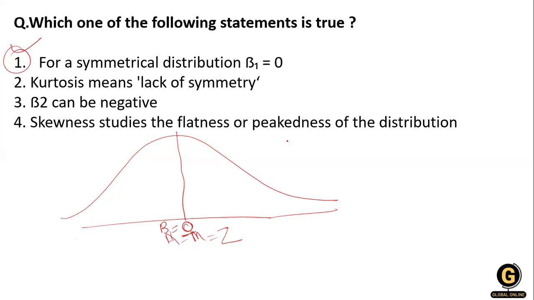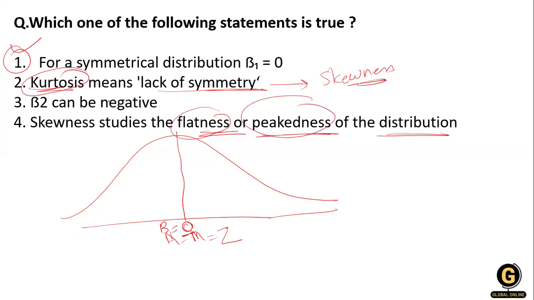It is true. Now, next move toward statement number 2. Kurtosis. What is kurtosis? Lack of symmetry is what we see in skewness. Kurtosis shows the thickness and the flatness of the distribution of the data. So kurtosis is the flatness and thickness of the distribution of data, and lack of symmetry is showing the skewness. So statement number 2 is incorrect and option number 4 is also incorrect.